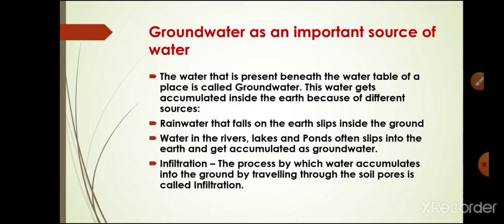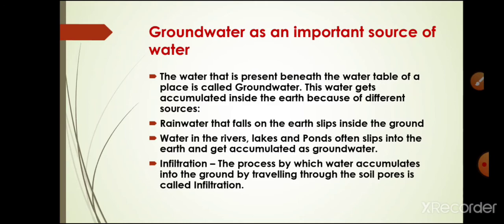When that water slips inside the earth, it gets accumulated in the cracks and gaps of the rock which is present inside the earth. Then there is the water table, which is the upper limit of the layer of water present beneath the earth. The water table can vary from one place to another.